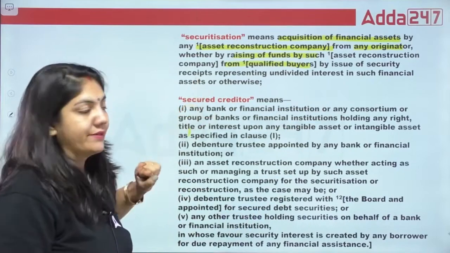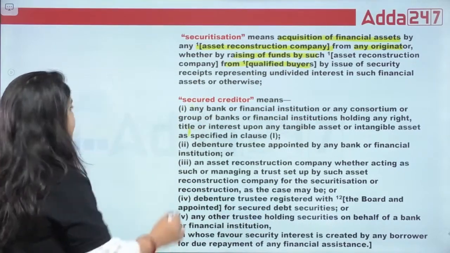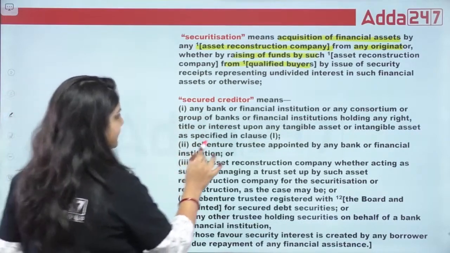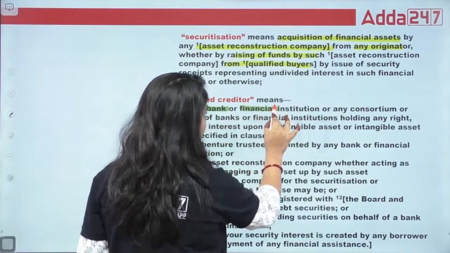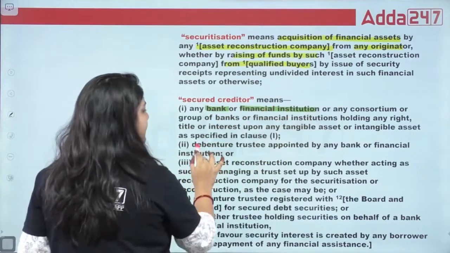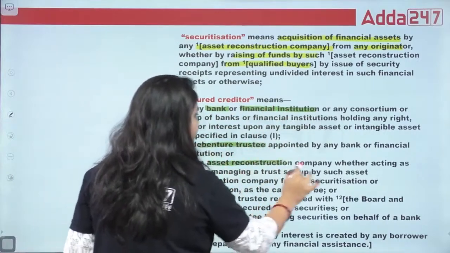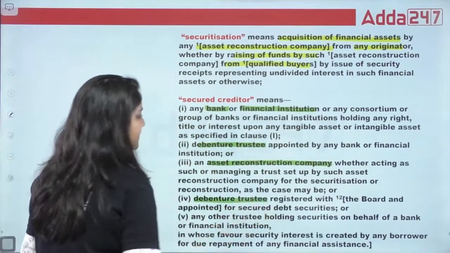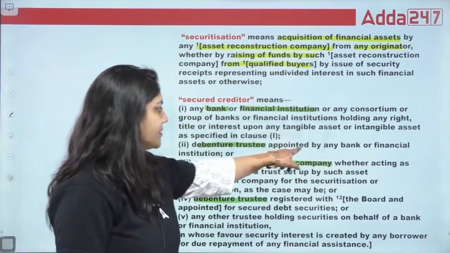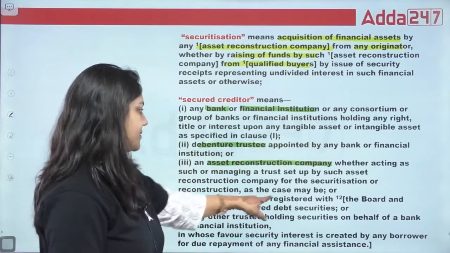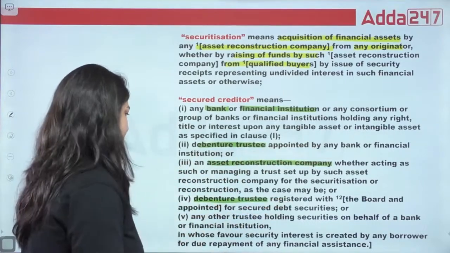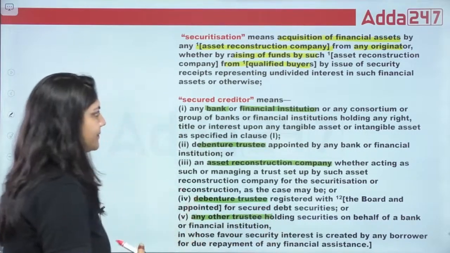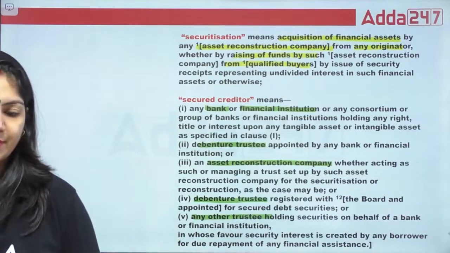What is secured creditor? Secured creditor is the one from whom we take money. So guys, secured creditor consists of bank, financial institution, debenture trustee, ARC company. We can take money from these. Debenture trustee is appointed by bank and financial institution, and is registered with the SEBI. Any other trustee, that's it. So this is called secured creditor.